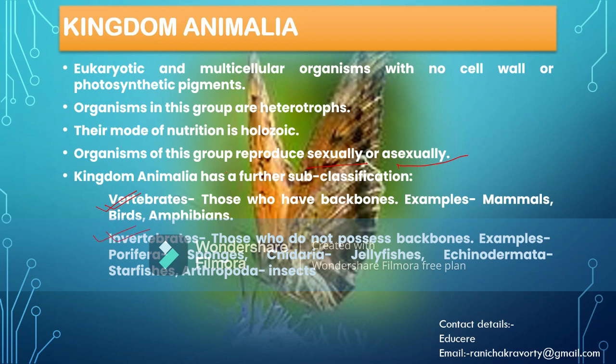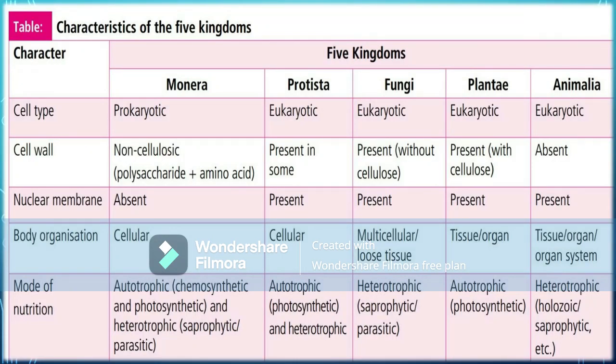Vertebrates include us, that is human beings, different mammals, amphibians, reptiles, etc. Invertebrates contain phylum Porifera, phylum Cnidaria, Mollusca, Echinodermata, Arthropoda, etc. This is the gist of all the major characteristics of the five kingdoms.